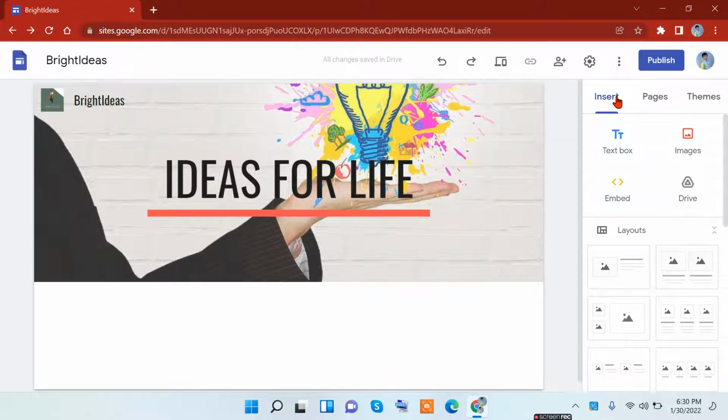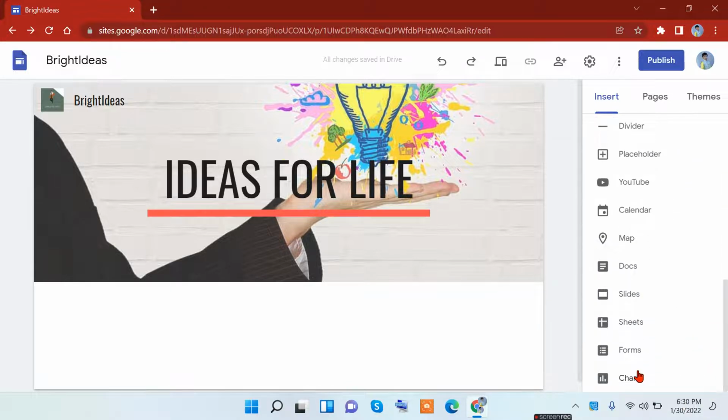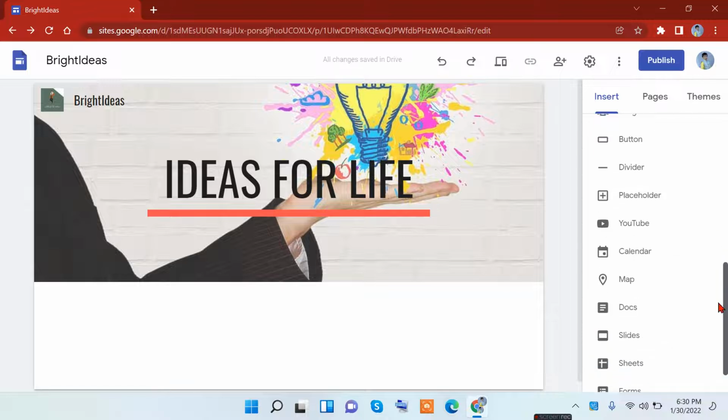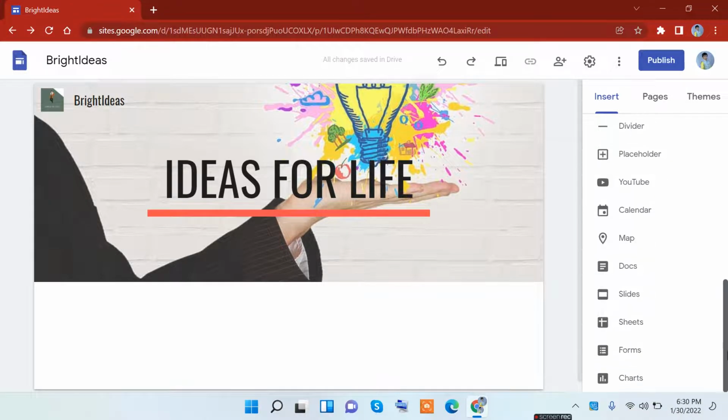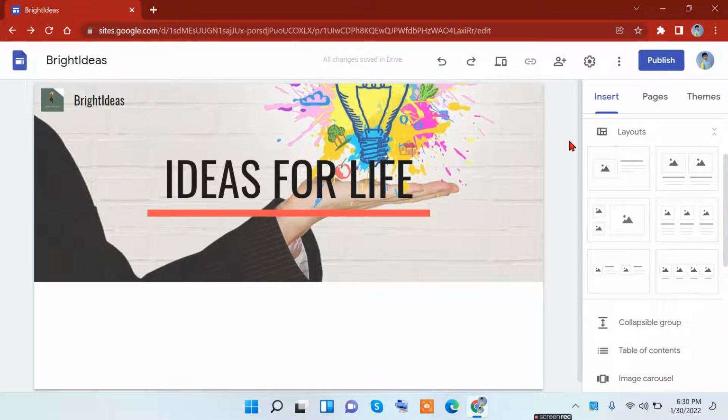Let's take this as maybe our introduction page, or maybe straight up moving into the page. There are two options here, so let's start with straight up moving into the page. There are layouts here that you can use, and there are also many options like giving in a chart, a form, adding a sheet, slides, documents, maps, calendars, YouTube videos, placeholders, etc. Those I will not be telling you in this video. I will be telling you in later videos. So basically, we are using layouts for this one.